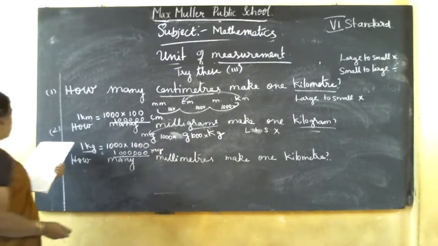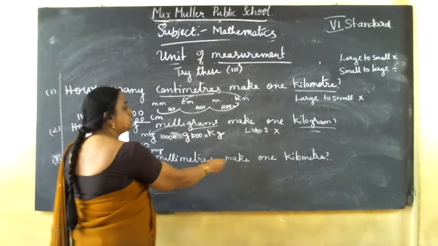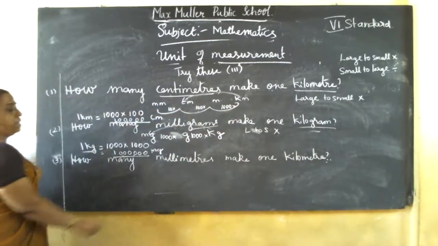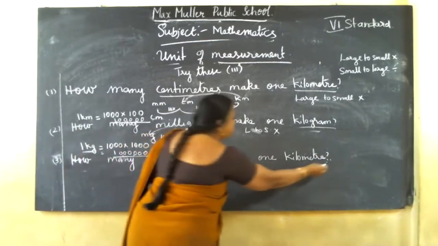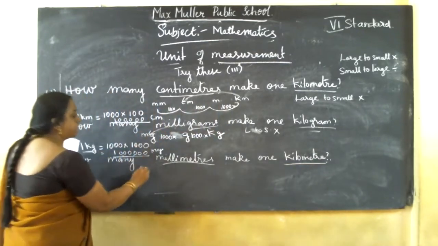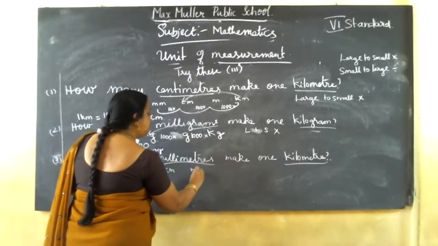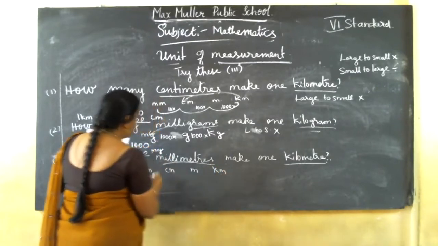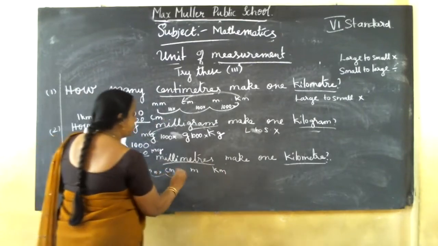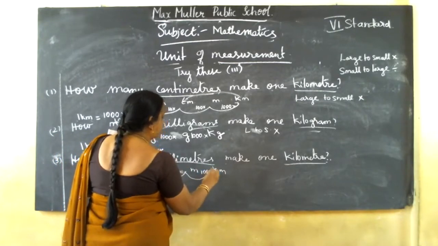Next question. How many millimeters make 1 kilometer? This is again a unit of length. First write units of length in ascending order, small to big: millimeter, centimeter, meter, kilometer. Here 10 mm equals 1 centimeter, 100 centimeter equals 1 meter, then 1000 meter equals 1 kilometer. Got it?